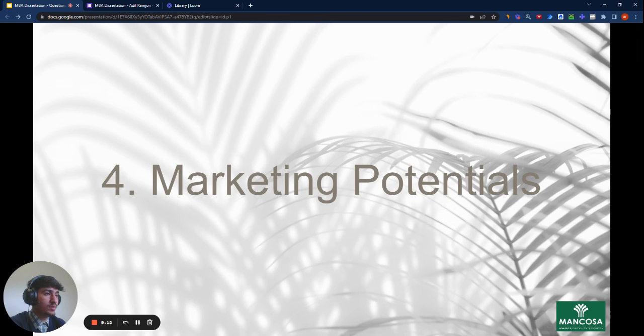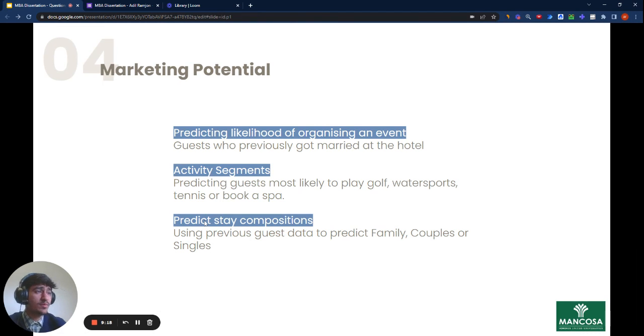So this is it for the machine learning algorithm. Now, what can we do with such algorithm? So we have a few options mentioned here. So we can predict the likelihood of organizing an event. For example, we had a lot of guests that got married at a hotel before, but we can't just send an email to people and promote about having their wedding here, because there's a lot of scenarios where this could go wrong.